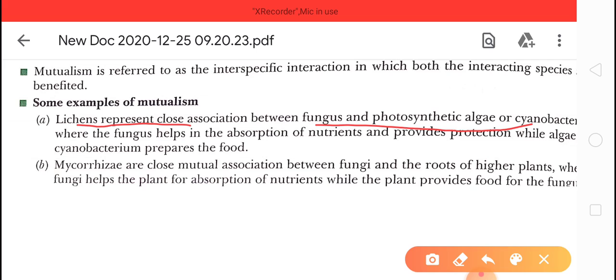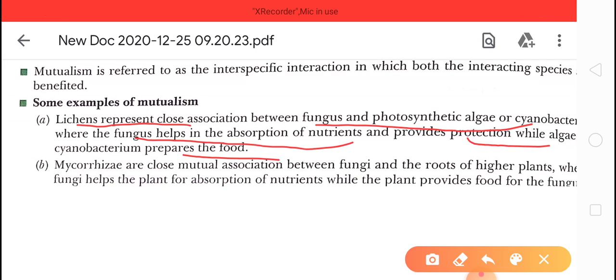In this association, the fungus helps in the absorption of nutrients and provides protection, while the algae prepare the food for the fungus. So both provide benefit to each other. It is a symbiotic relationship in which both species provide benefit to each other.